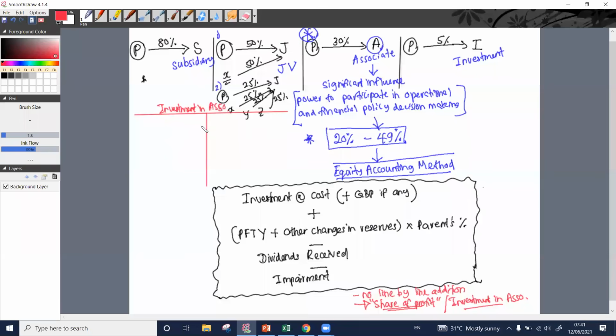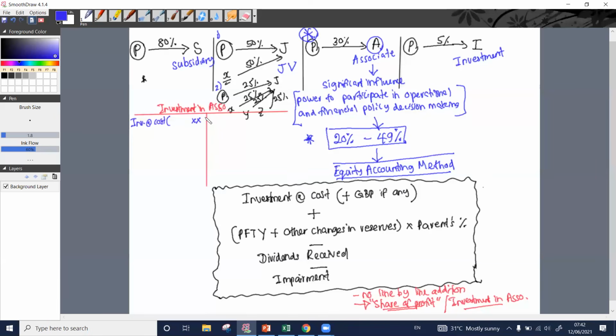Investment in associate account. First, what we need to do is record the investment at cost. We need to debit it here.